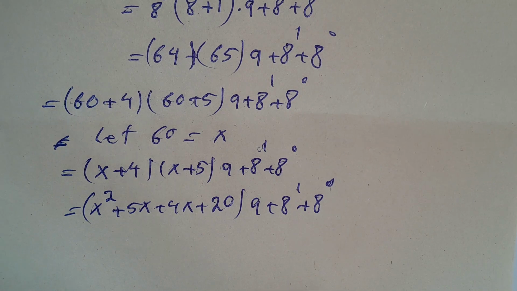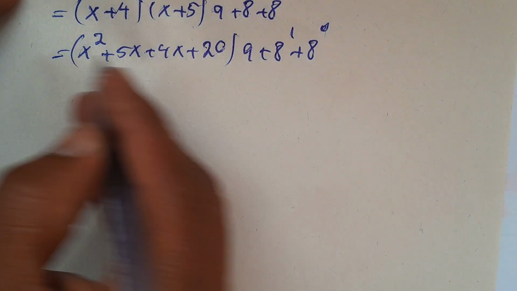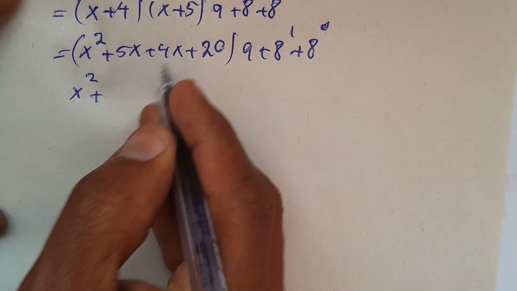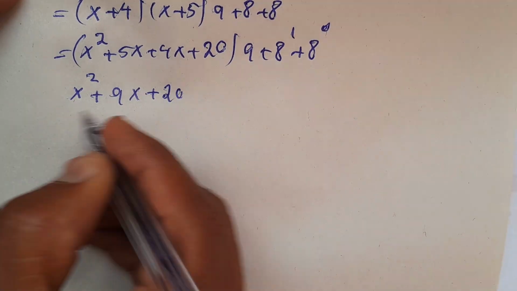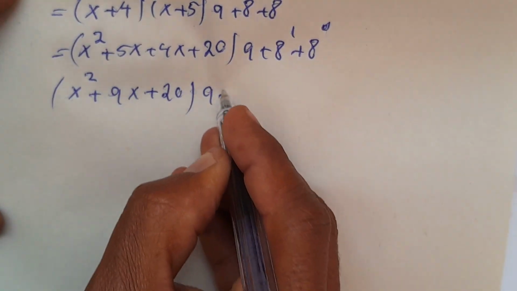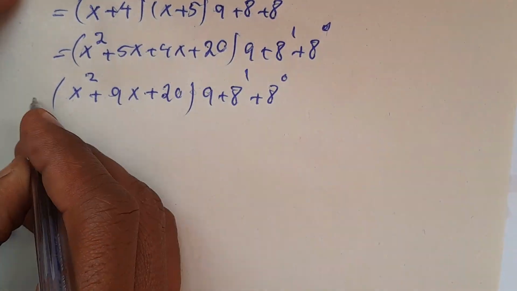And now this becomes x squared plus 9x plus 20, times 9 plus a to the power of 1 plus a to the power of 0.